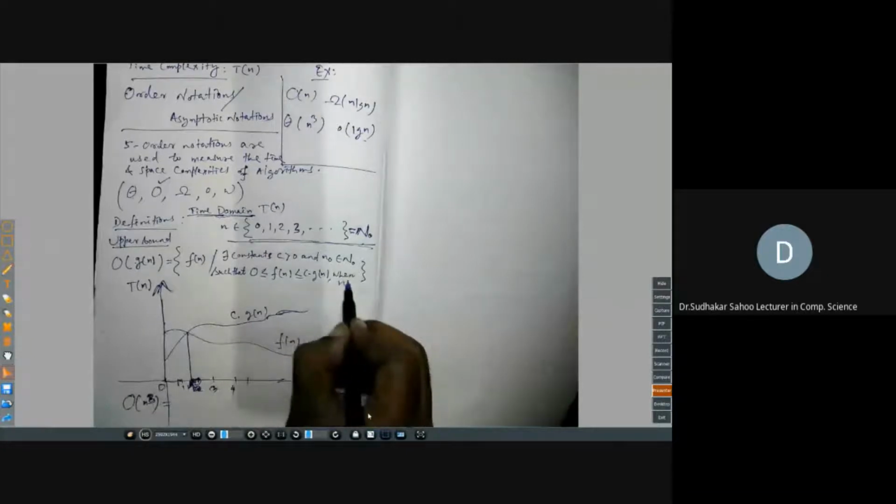Right? This is the turning point. Before that, your function behaves in a different way. This function is bigger, this function is smaller. But after this point, this curve is bigger than this one. So that's why this is true for every n greater than or equal to n naught. This is the definition of big O.